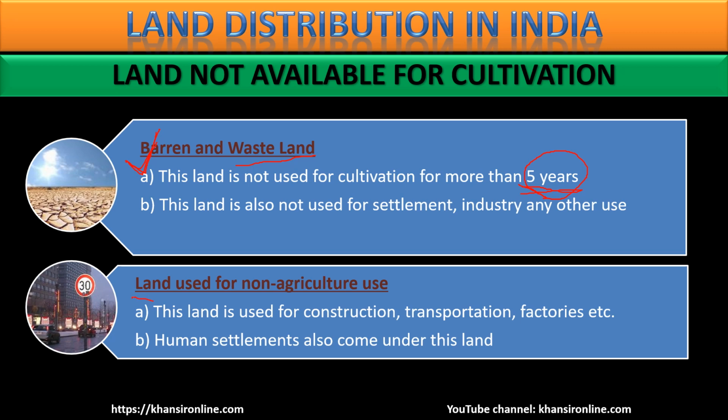Then land not available for agriculture use, or land used for non-agricultural use. Here comes every kind of construction, whether construction for your industries, for factories, for houses, for road construction, for amusement park, whatever you say. If you use that land to construct anything, that land is no more available for agriculture. So, land not available for agriculture. This is another use of land use pattern. Okay, I hope this is also clear.